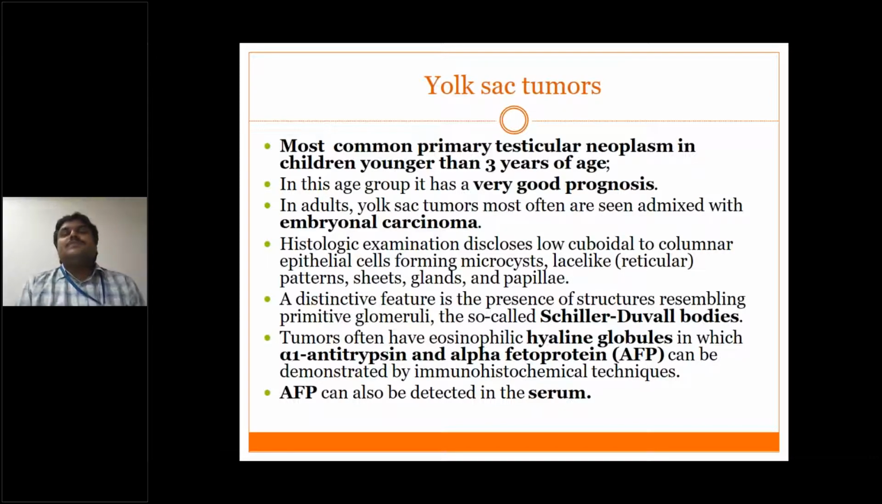Okay, a distinctive feature is the presence of structures resembling primitive glomeruli, so-called Schiller-Duval bodies. Tumors often have eosinophilic hyaline globules in which alpha-1 antitrypsin and alpha-fetoprotein can be demonstrated by immunohistochemical techniques. Okay, so very striking are the tubular bodies.